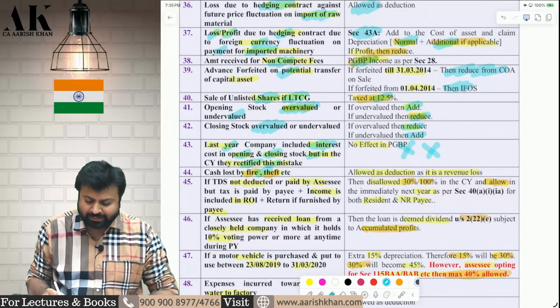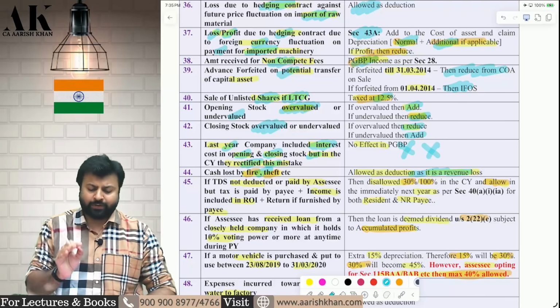Next one, there is some cash loss by fire or cash loss by theft, etc. In that case, that will be considered as a revenue loss. It will be allowed as a deduction in the current year, under PGBP.